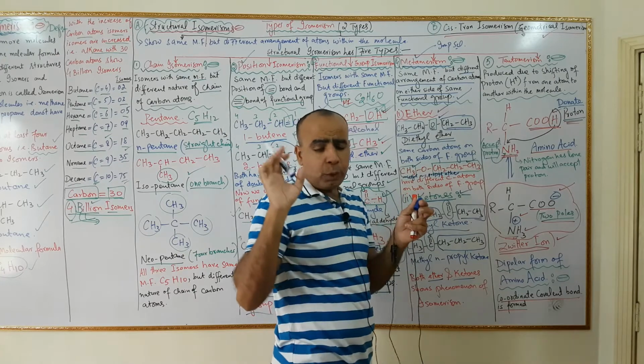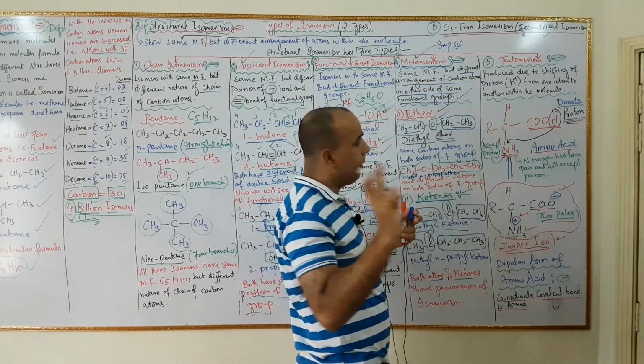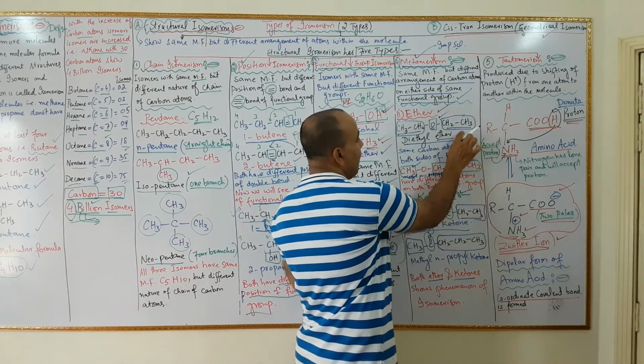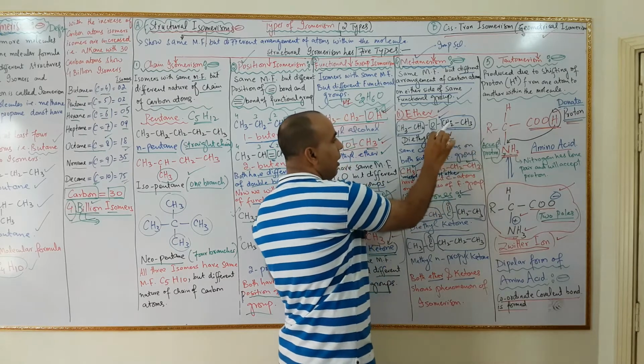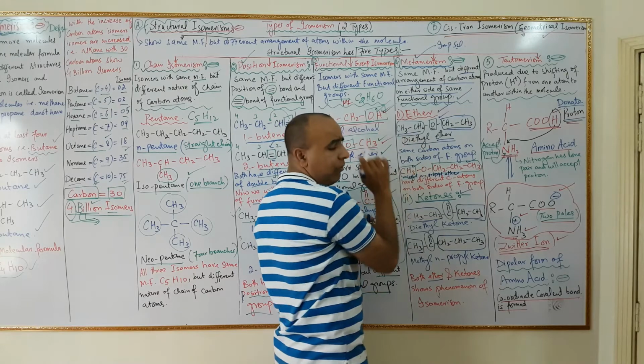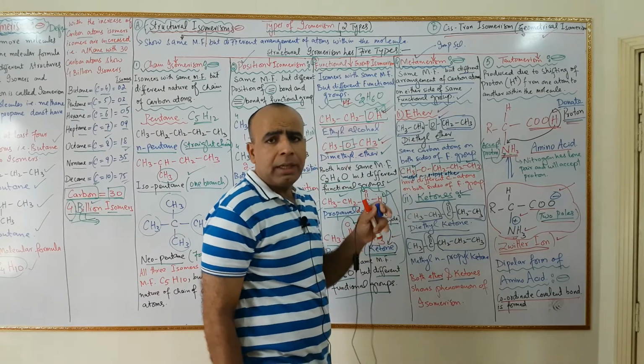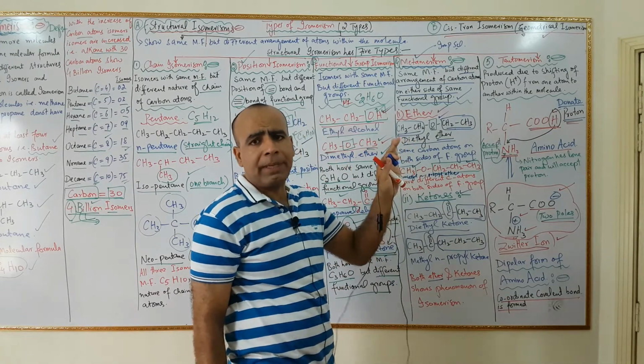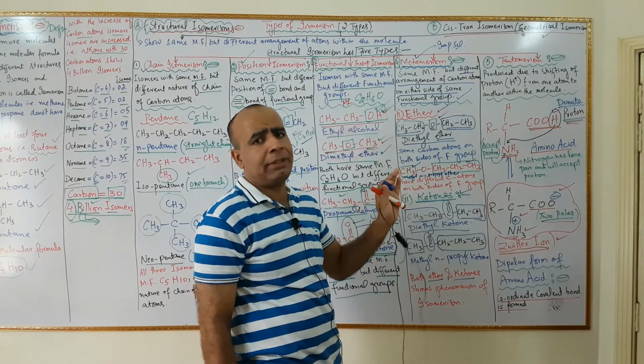But you may see that two carbon atoms are attached on the right side of the oxygen atom, and two carbon atoms are attached on the left side of the oxygen atom. Therefore equal number of carbon atoms are attached on both sides.